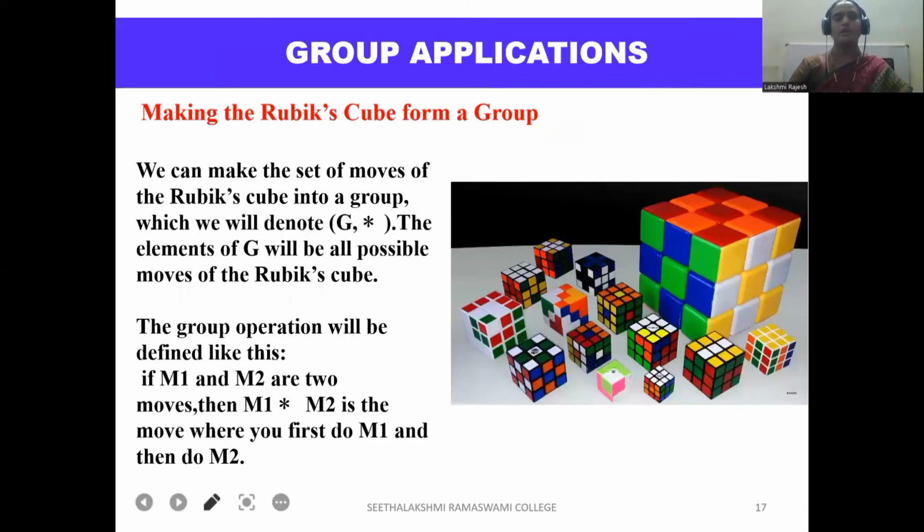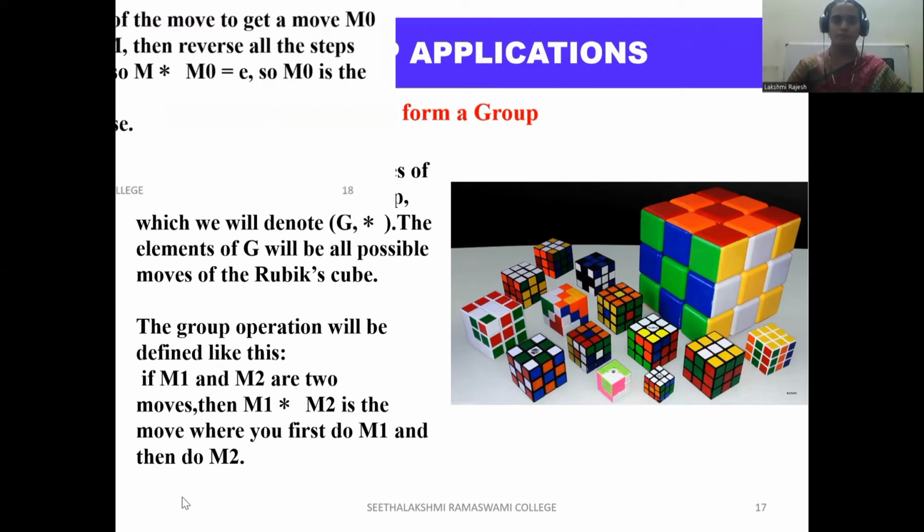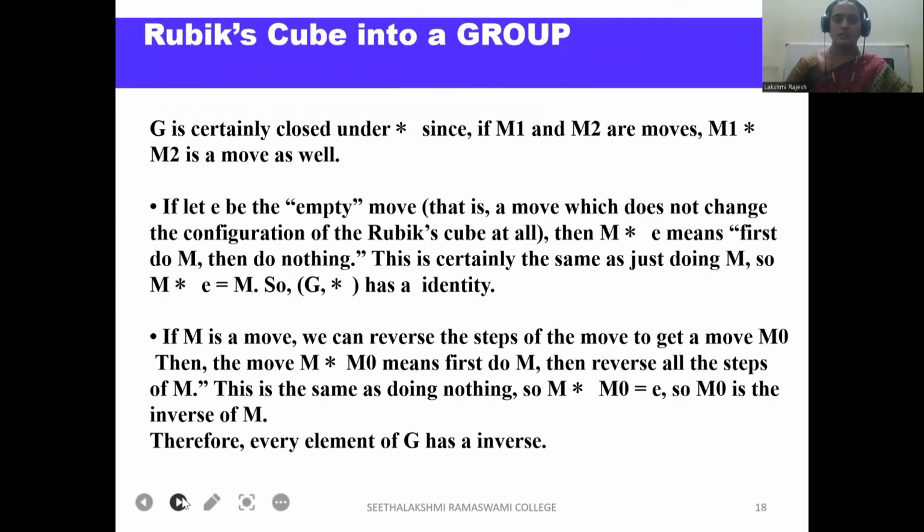Group applications. Making the Rubik's Cube form a group. We can make the set of moves of the Rubik's Cube into a group. We will define it by G comma star. The elements of G will be all possible moves of the cube. The group operation will be defined like this. If M1 and M2 are two moves, then M1 star M2 is the move where you do M1 and then do M2. G is certainly closed under star, since M1 and M2 are moves, so M1 star M2 is also a move.